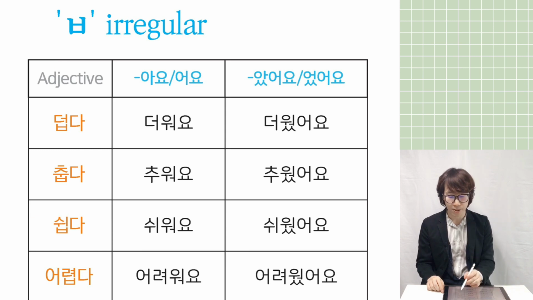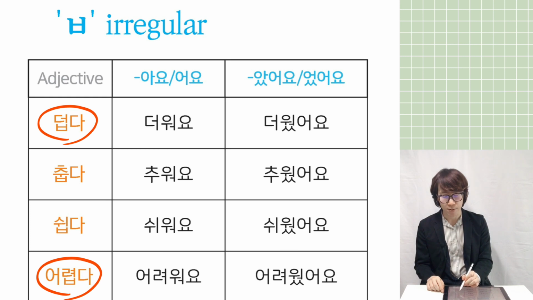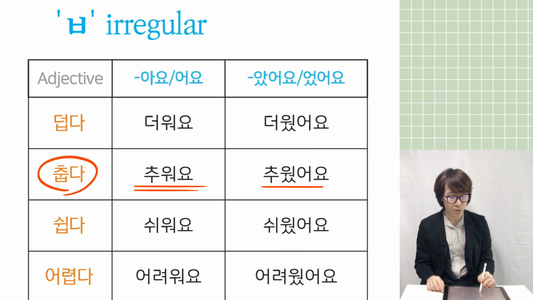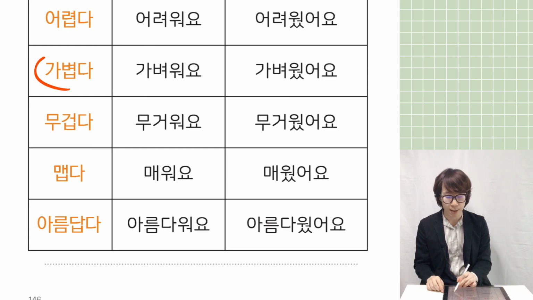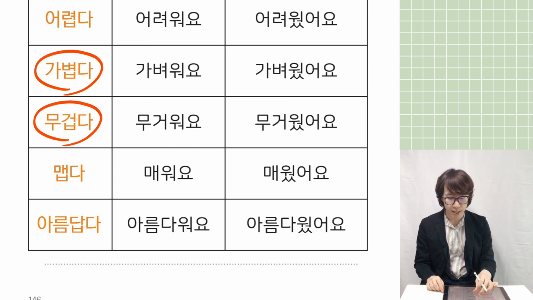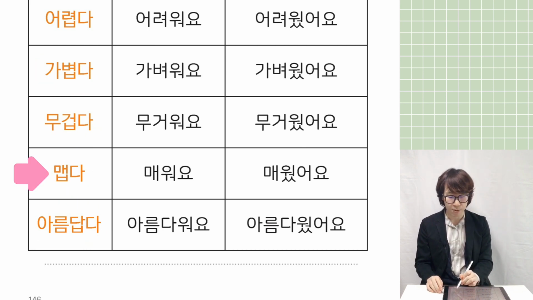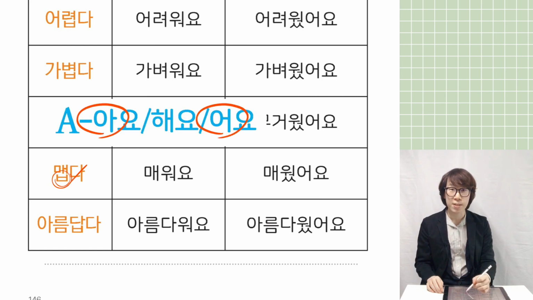I just explained to you about 덥다 and 어렵다, and other things are the same. You can conjugate. Example, 춥다 becomes 추워요 and 추웠어요. 쉽다 becomes 쉬워요 and then 쉬웠어요. And other things as well. 가볍다, 무겁다, and then 맵다, 아름답다. All same conjugation way. Example, can you see? 맵다. 맵다, 아요, 어요. 다 is always out. 맵 meets the vowel, 부 changes to u.